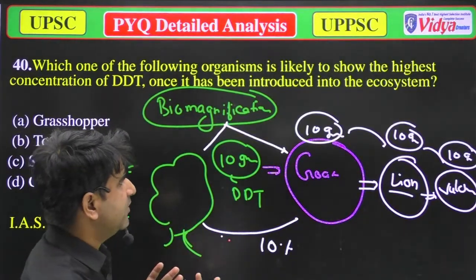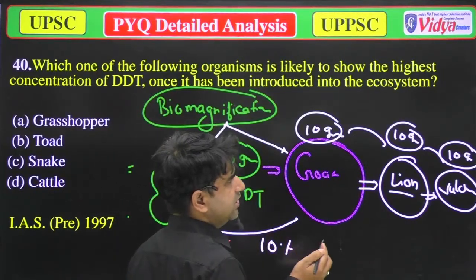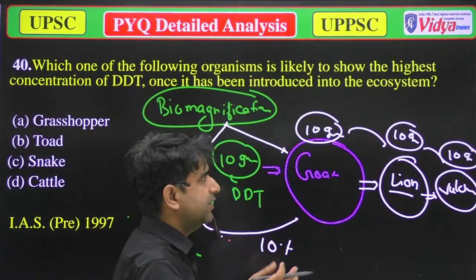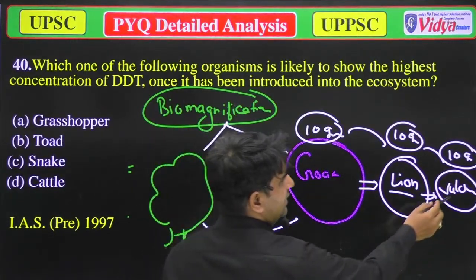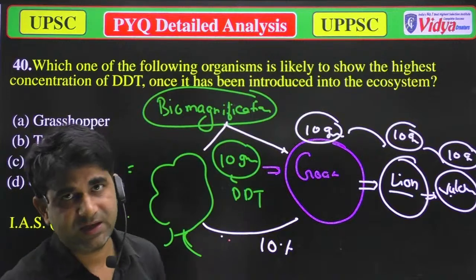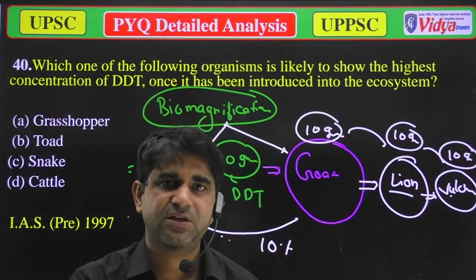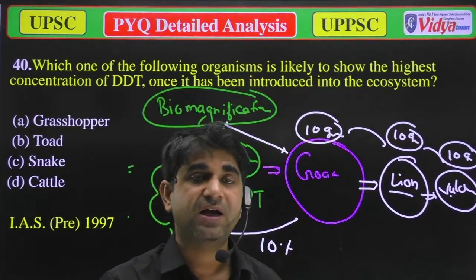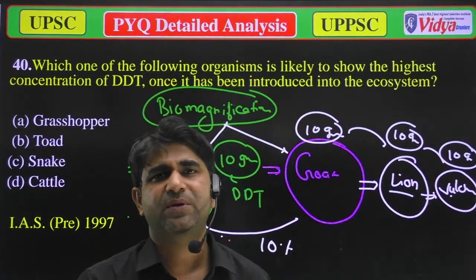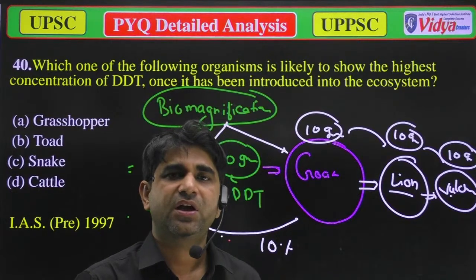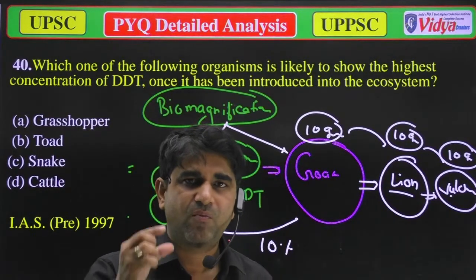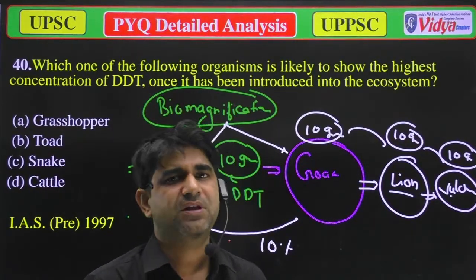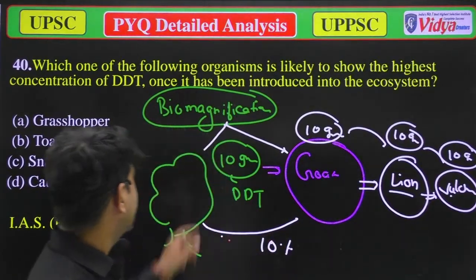So the amount of non-biodegradable substances like DDT will accumulate in the body of that organism and harm it, which is an example of biomagnification. So when someone asks what biomagnification is, you can simply say it is a process in which the amount of non-biodegradable substances increases from one trophic level to another. Now move to the next question.